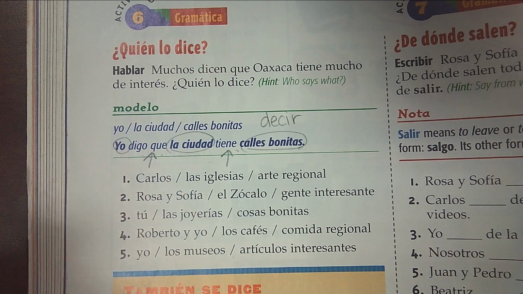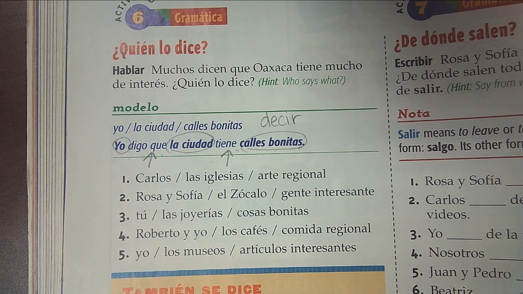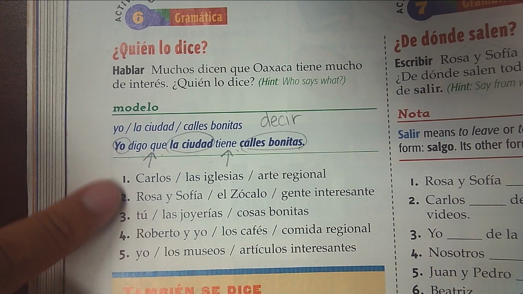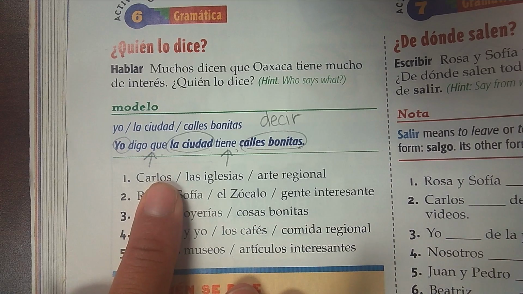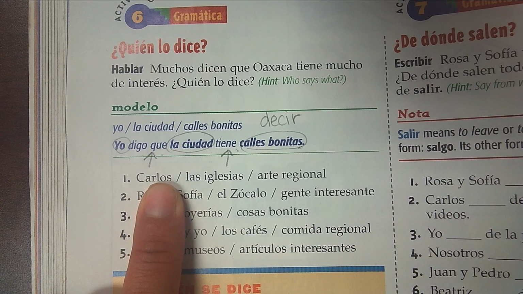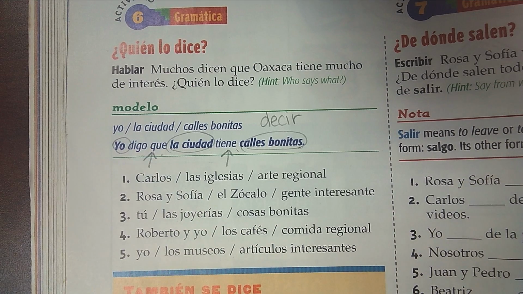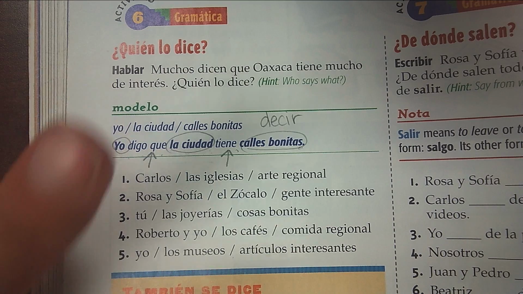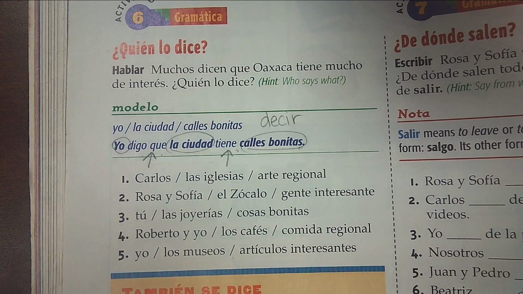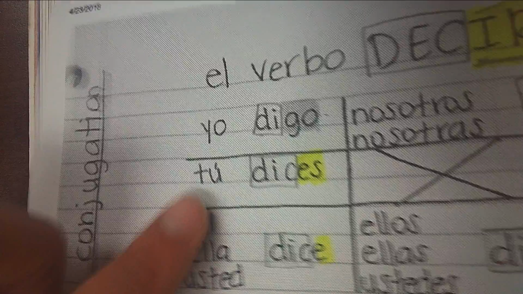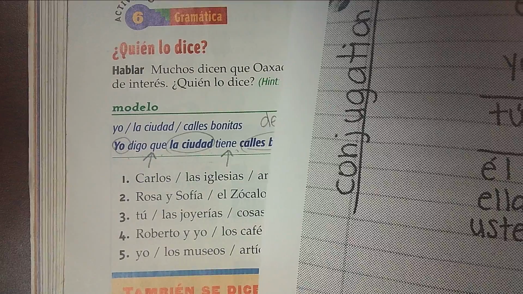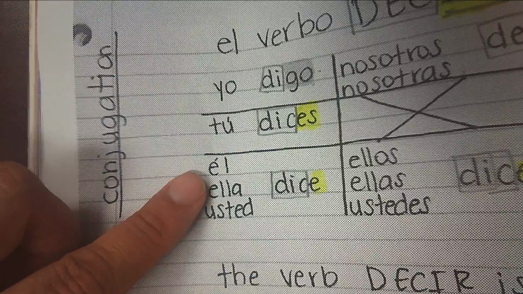So let's look at número uno. We'll do number 1 together. And like we've done in the past, I'll have you guys pause and work on 2 through 5 in class together. Okay? So this is the information that I have. I have Carlos. So think about what subject pronoun could I use to replace Carlos? Well, Carlos is a singular person, right? One person. And I'm talking about him, right? I'm not Carlos, so it can't be yo. I'm not talking to Carlos, so it can't be tú. I'm talking about Carlos. So it's going to have to be third person.